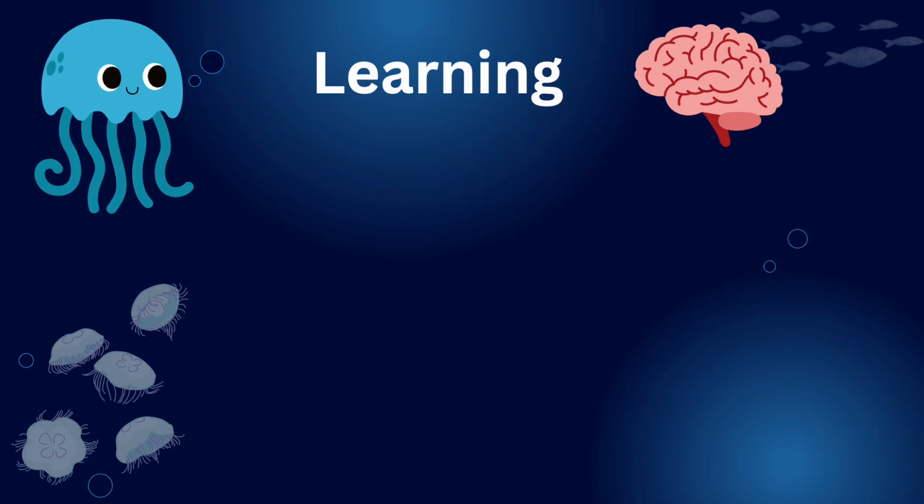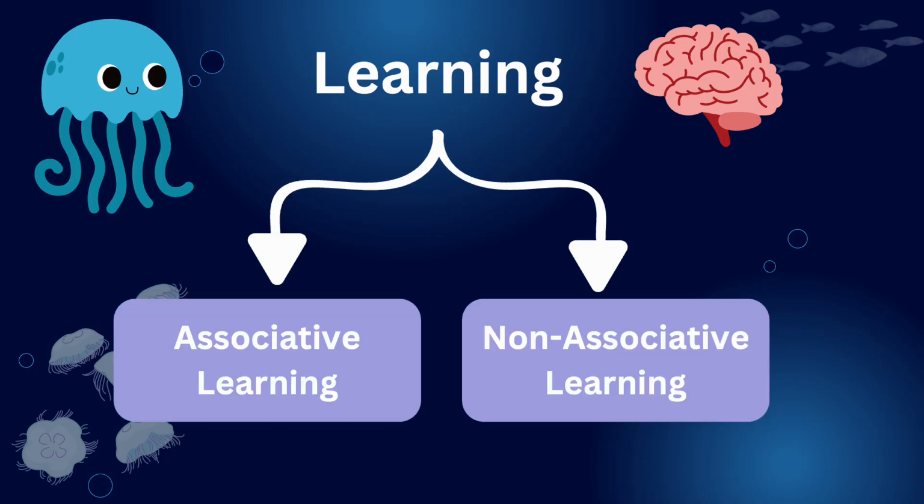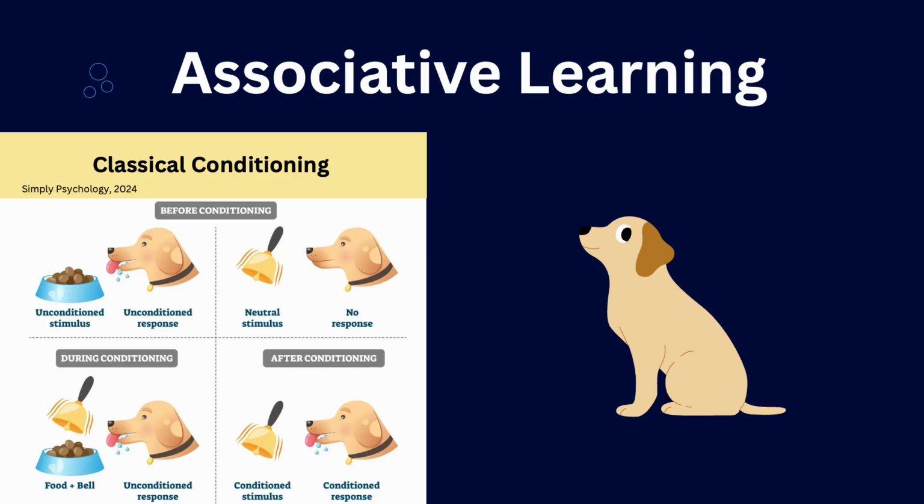The ability to form memories and learn allows animals to change their behaviors based on prior experiences. Learning can be broadly characterized into 2 groups, associative learning and non-associative learning. Associative learning occurs through the pairing of 2 previously unrelated stimuli. The best known example of associative learning is Pavlov's experiment with dogs, which is a form of classical conditioning. In this experiment, Pavlov conditioned dogs to salivate at the sound of a bell. He did this by pairing the natural response of salivation in response to food with the sound of a bell. Over time, dogs associated the sound of the bell with food, resulting in salivation at the sound even in the